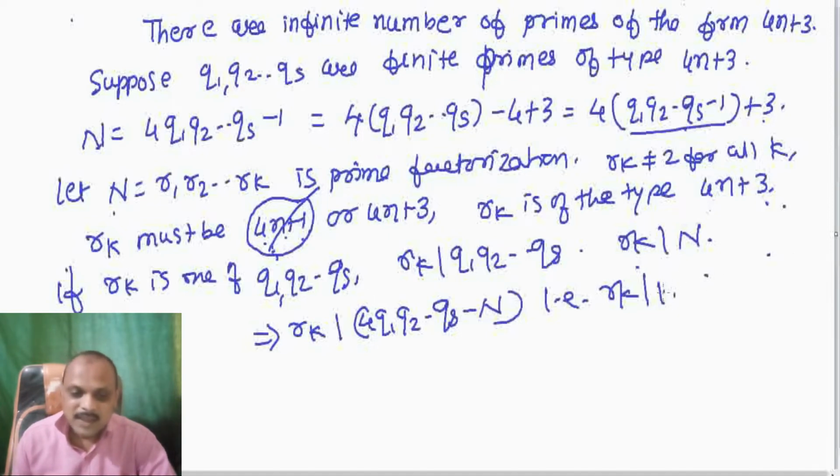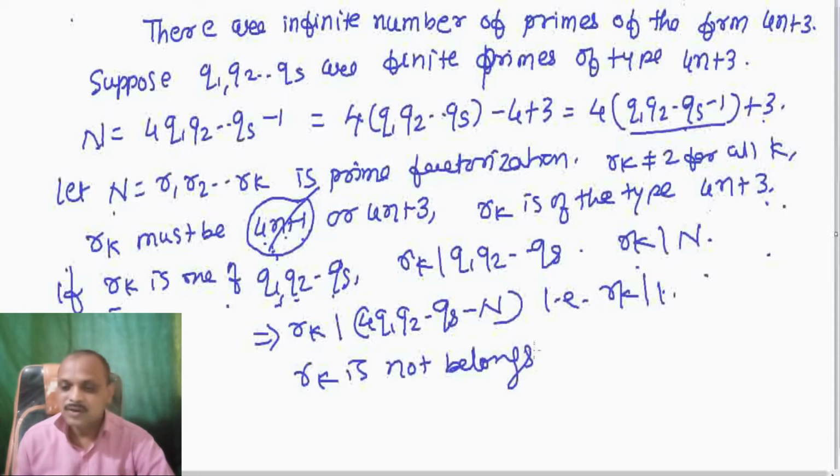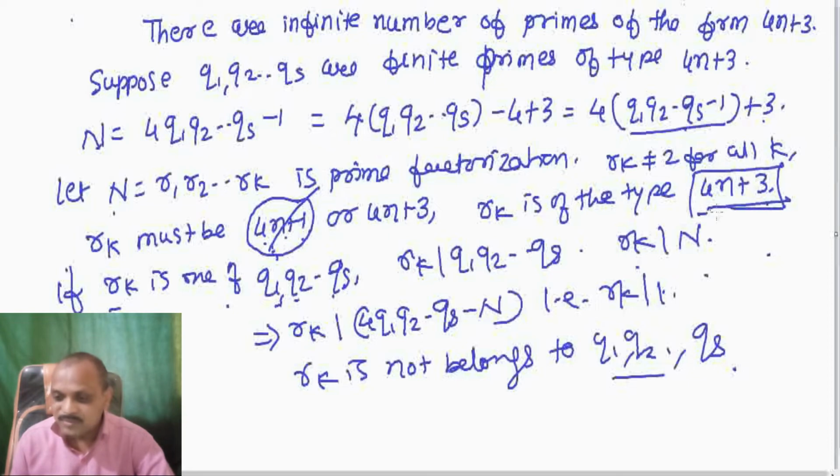Therefore the assumption that rk is one of q1, q2, ..., qs is false. That means rk does not belong to q1, q2, ..., qs. It is different from these, and it is of the type 4n plus 3, not from this list.